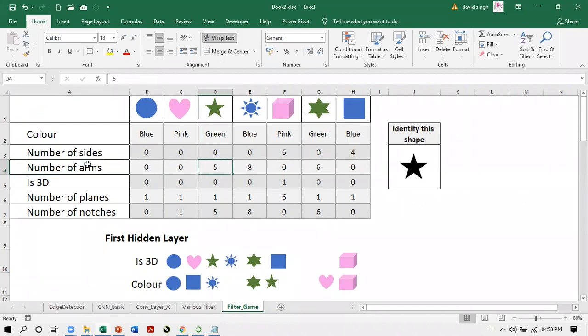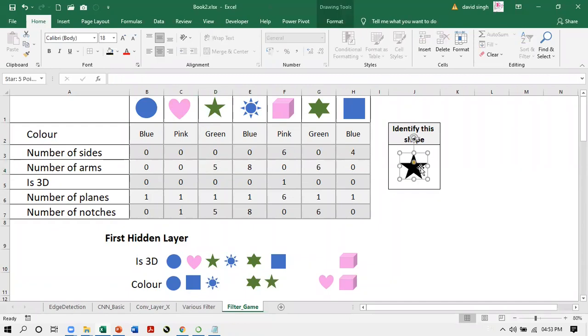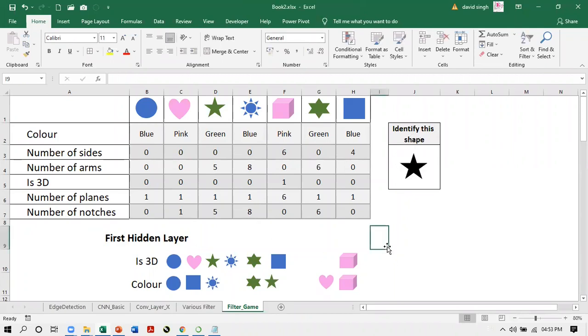So number of arms uniquely applies to this 5-armed star. So by the third filter you can predict that this is a 5-armed star. And it is not of green color, it is of a different color. This way, you can give them a feel of the concept, the understanding of the concept, how filters work, and what feature extraction is.